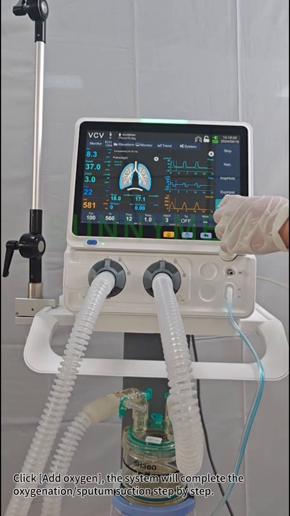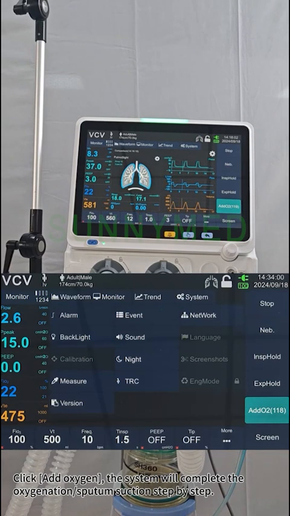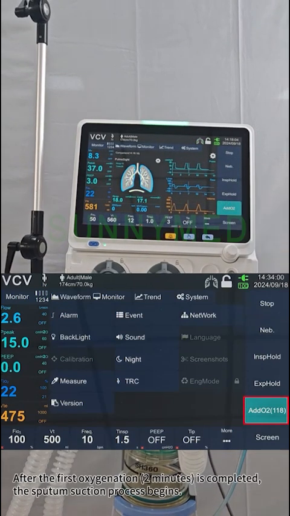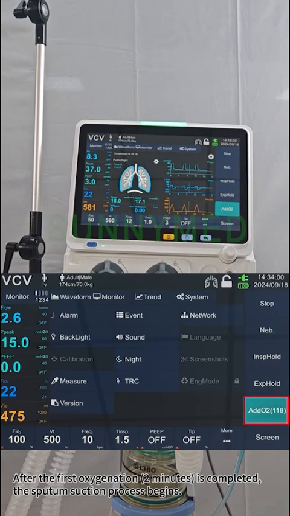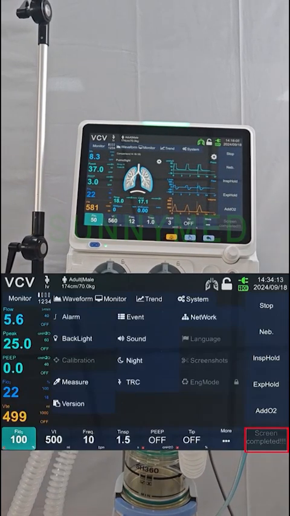Click Add Oxygen, the system will complete the oxygenation/sputum suction step by step. After the first oxygenation, 2 minutes, is completed, the sputum suction process begins. Click Screen, quickly take a screenshot and save it.